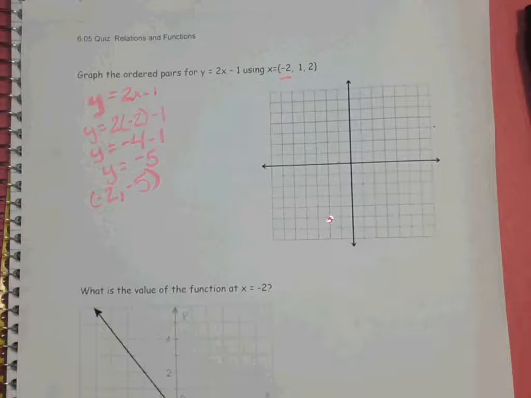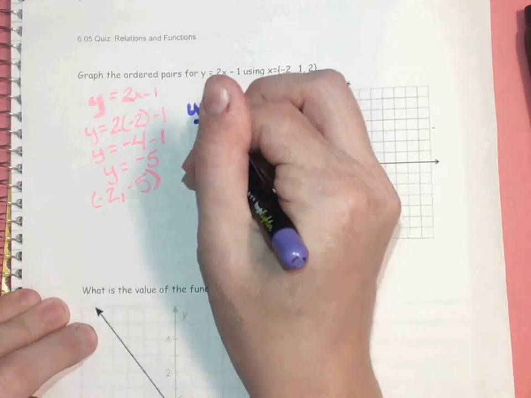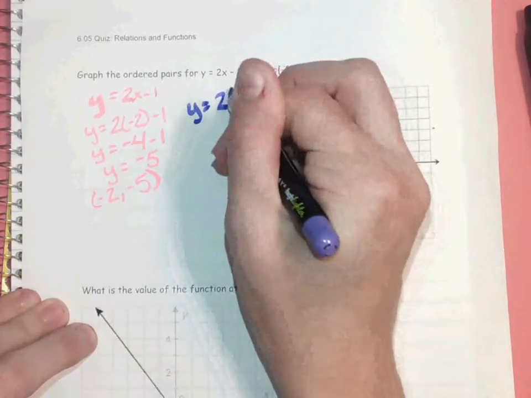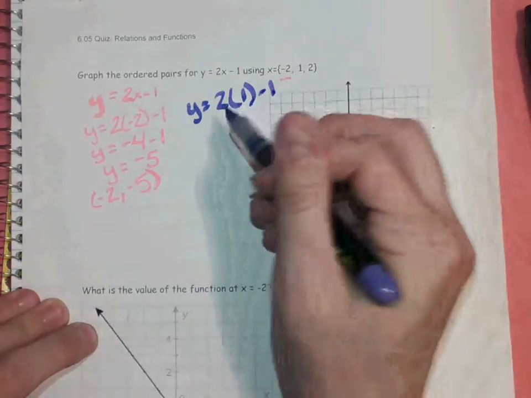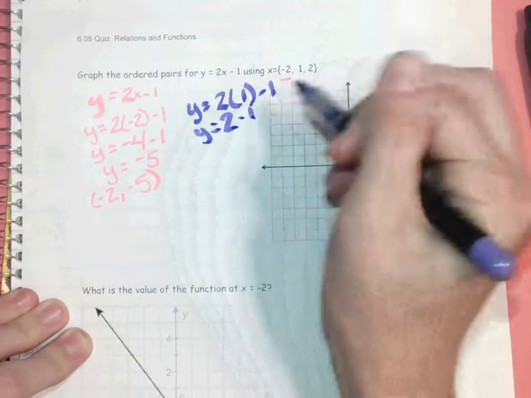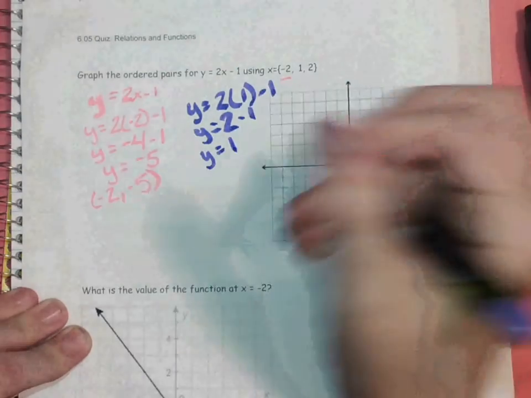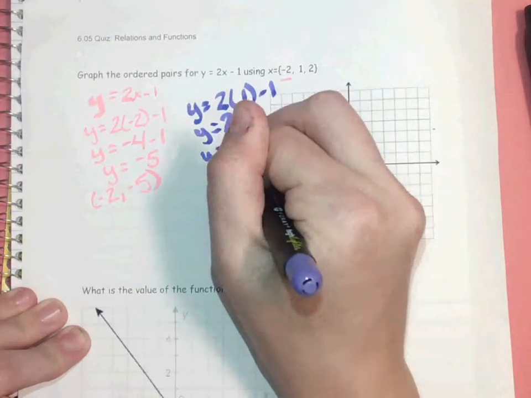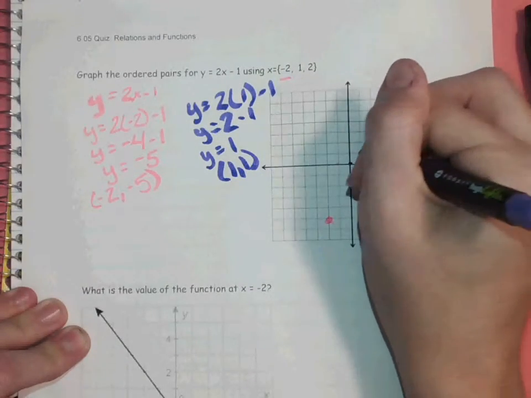Now I'm going to do another. I'm going to plug in that 1, so I'm going to rewrite my equation with that 1 plugged in where you see the x. So 2 times 1 is 2, minus 1, so y equals 1. This one has an ordered pair of 1, 1. So I'm going to go to the right one and up 1.